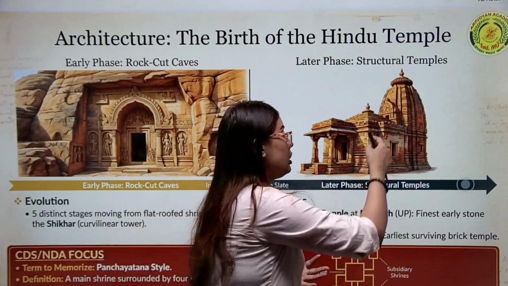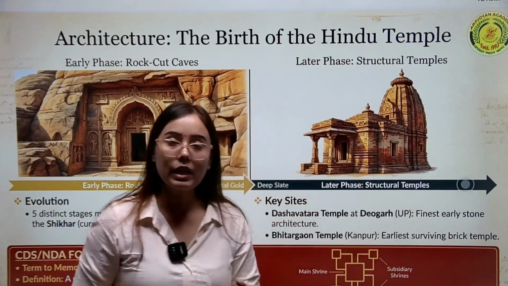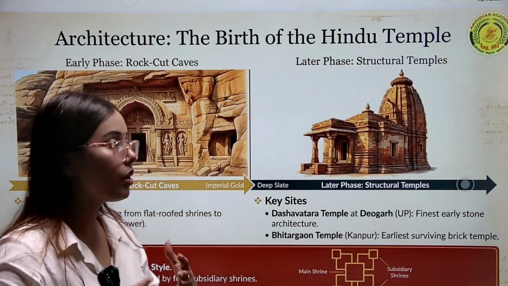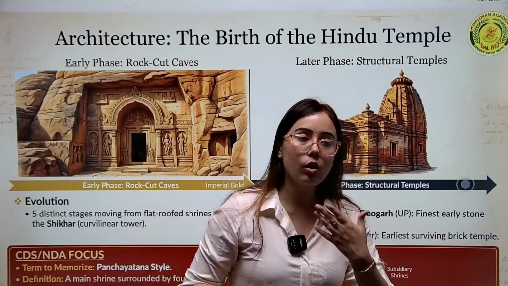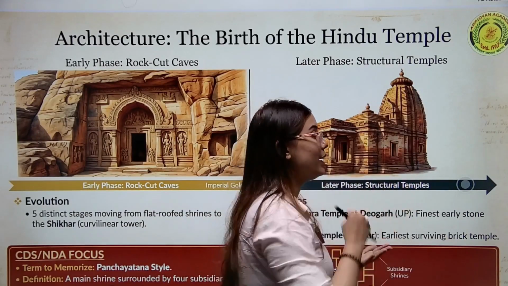Like I said, in North India it is called Shikhara, and similarly in South India it is called Dravidian. In Dravidian architecture it will be called Vimana. In North India it will be called Shikhara.